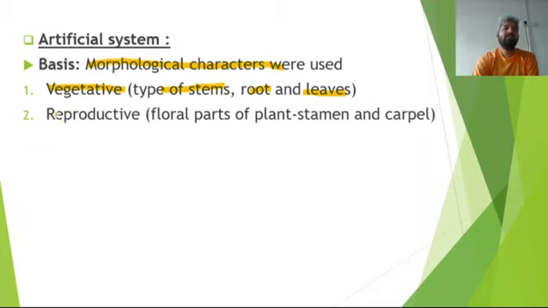Along with it, the reproductive structures were observed, like floral parts of the plant, like stamens and carpels. In the flower that is present, what kind of stamens do we see, what kind of carpels, are they fused, are they free, are they solitary, or are they together.